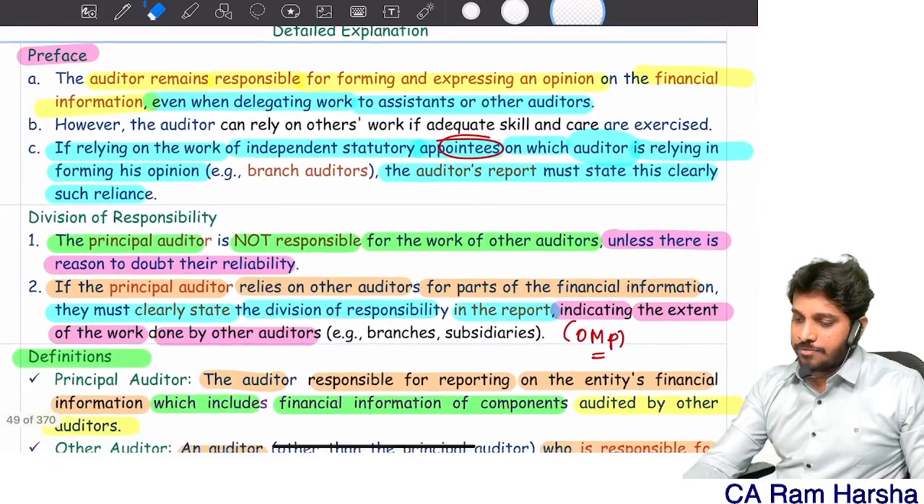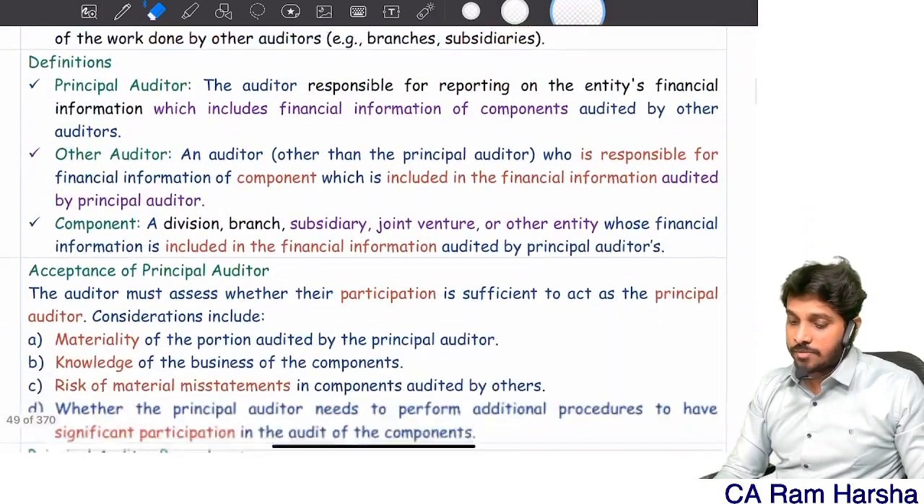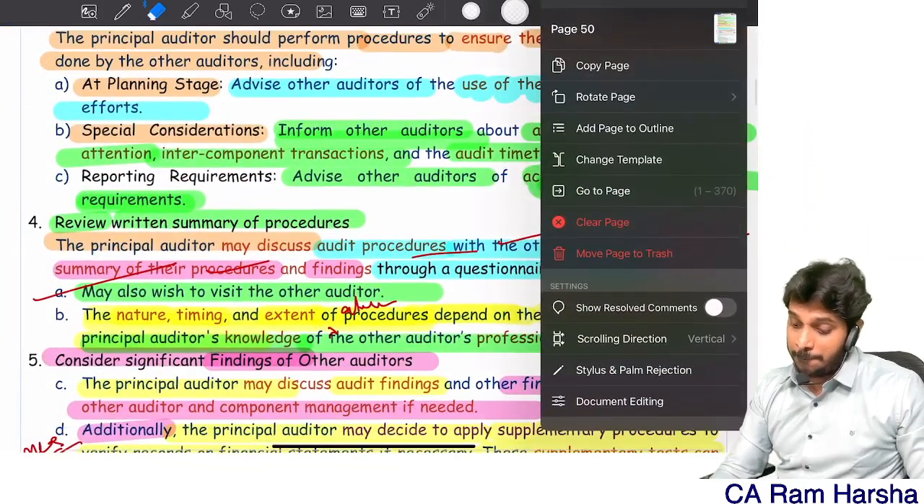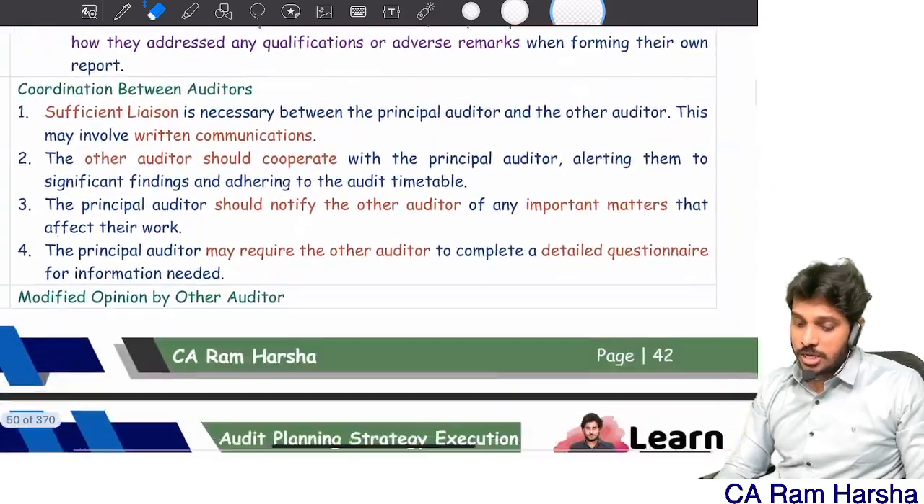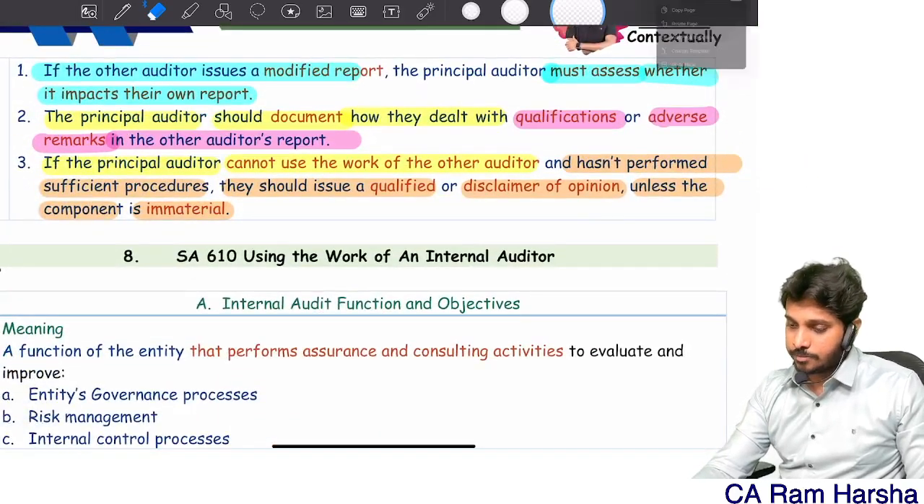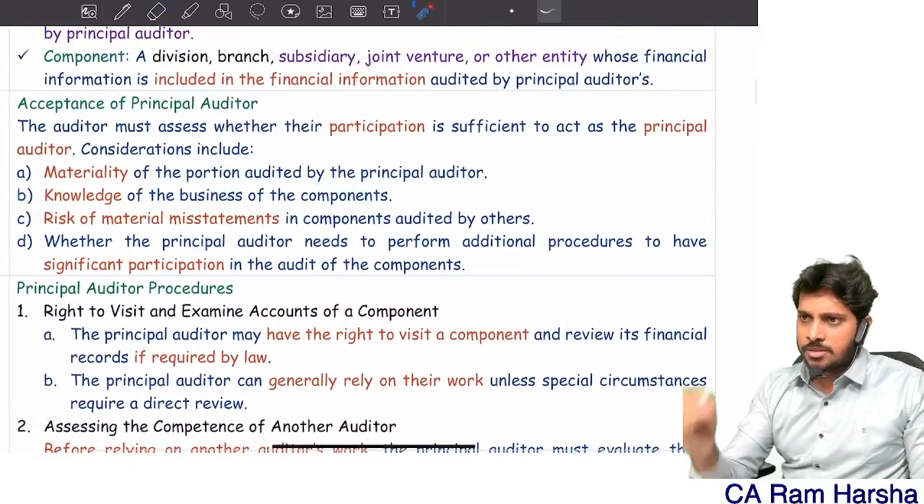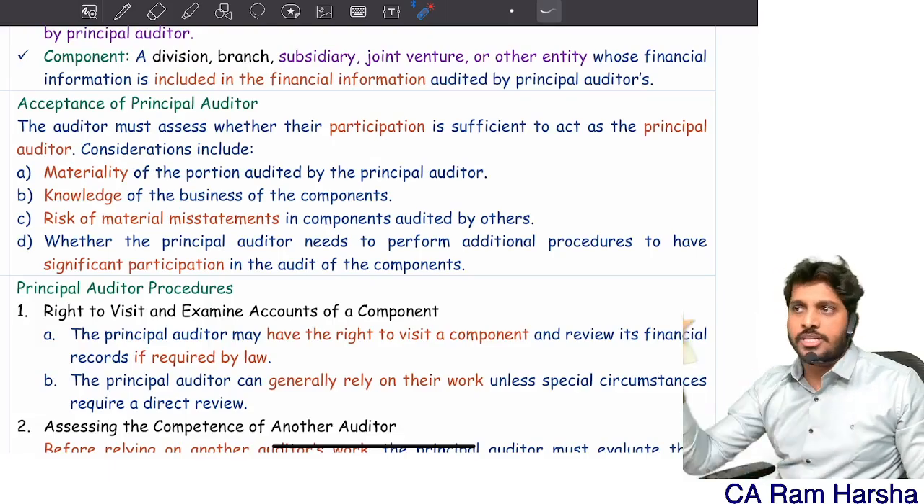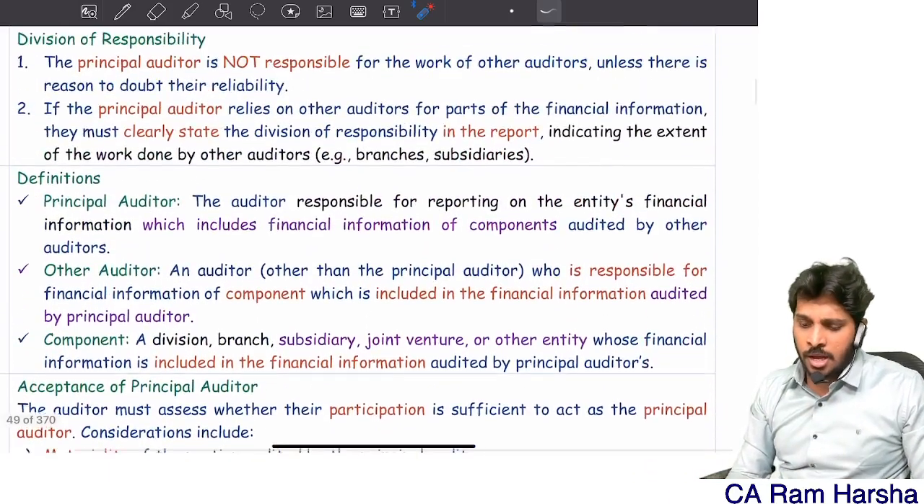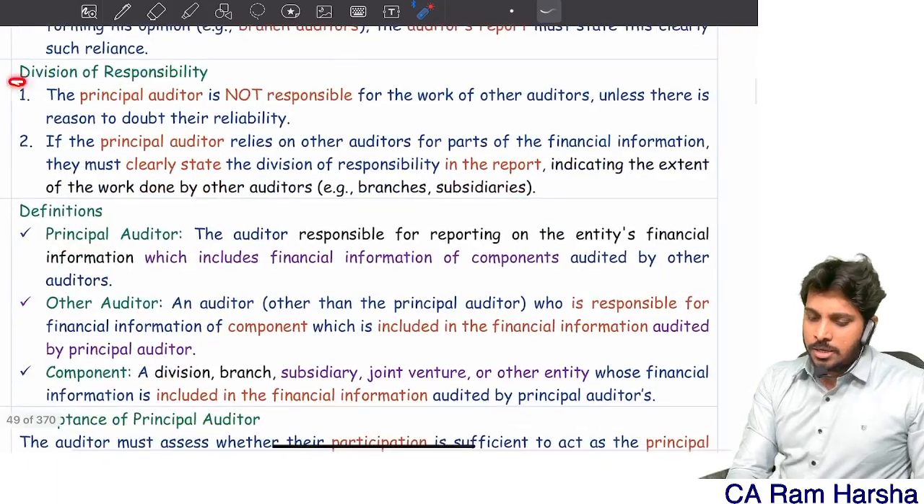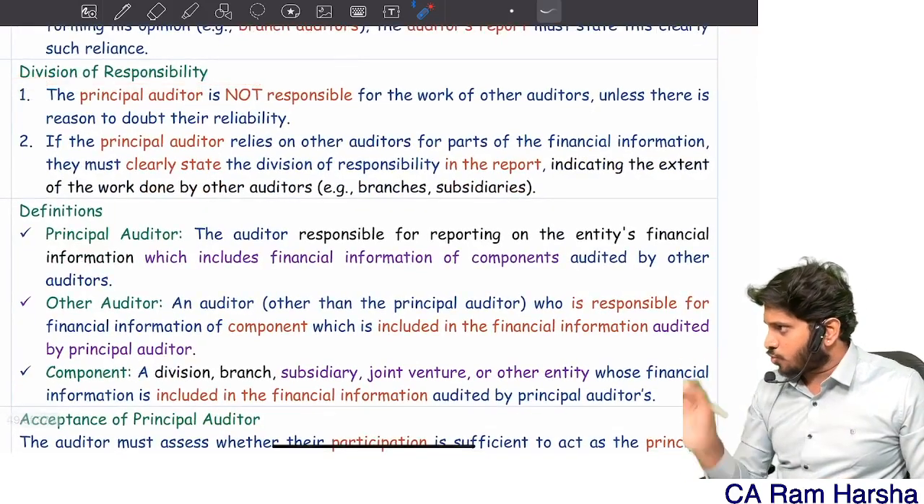Take a brief look at how I will revise this standard, one of the lengthiest and most complex standards. See how I am going to revise it. Whenever you're reading a lengthy standard, you should always revise it immediately. Don't go to the next standard before revising it. So division, from here you read enough. Next time also you read from here.